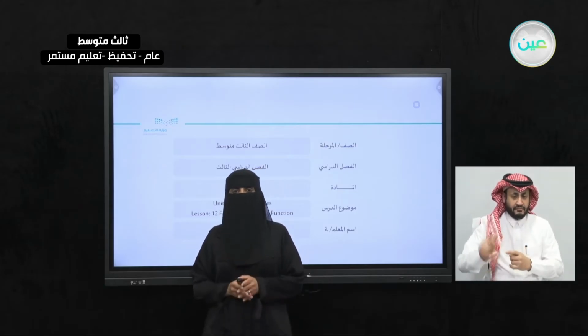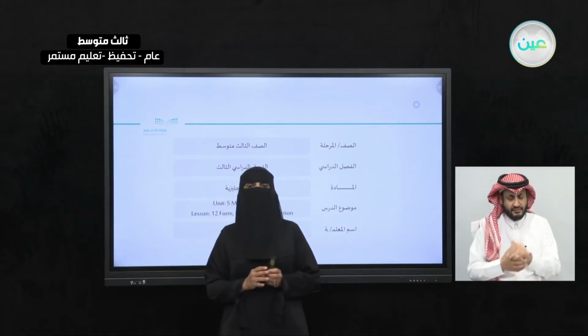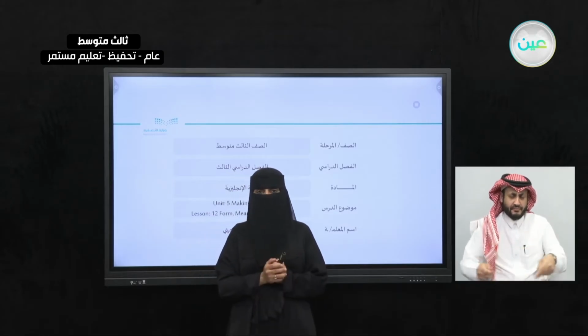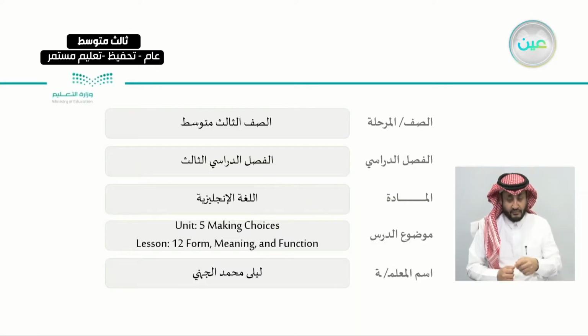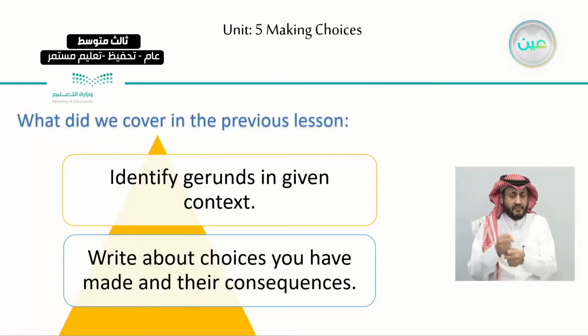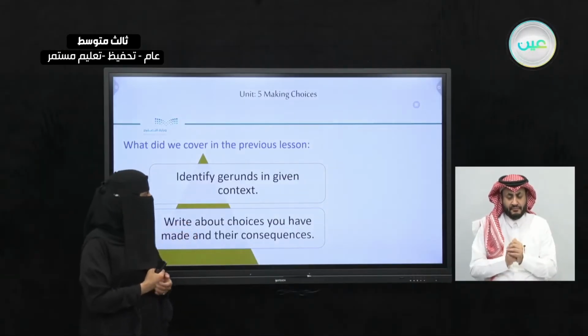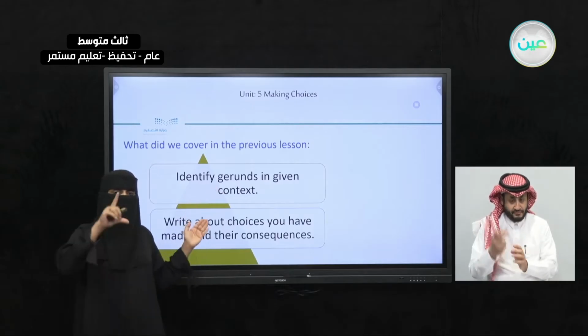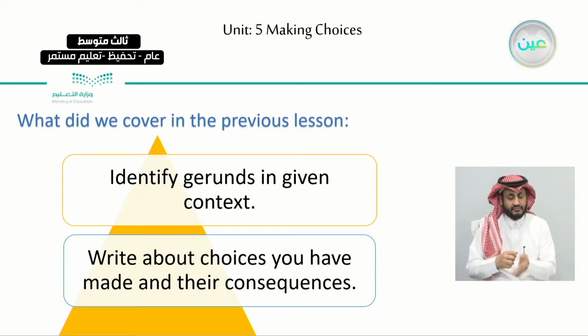Inshallah today we will continue our unit 5, making choices. Today we will cover inshallah the last lesson for this unit, lesson 12 for meaning and function. Before we start, let's recall what we covered in our previous lesson. In our previous lesson we covered the writing. We covered two things. We had the text, we had to highlight the gerunds, and we had to write about choices you have made and their consequences. Okay, this is what we covered in our previous lesson.